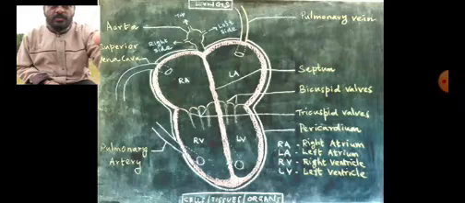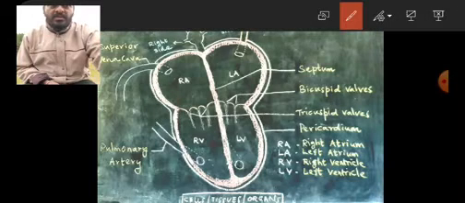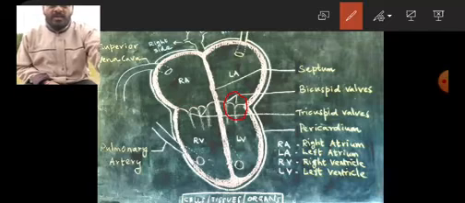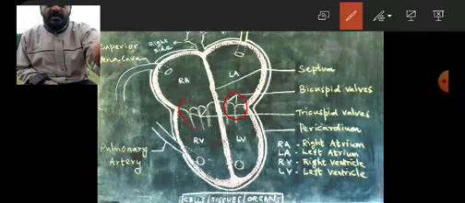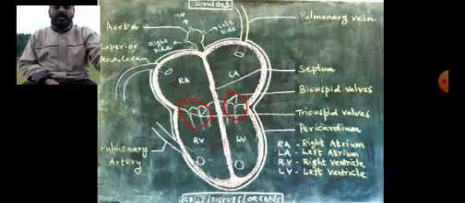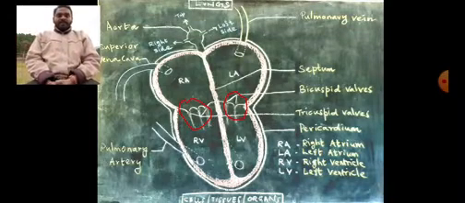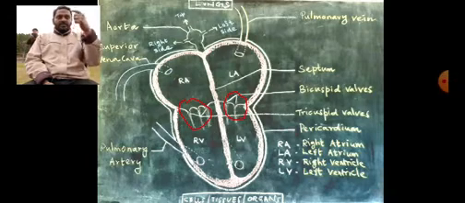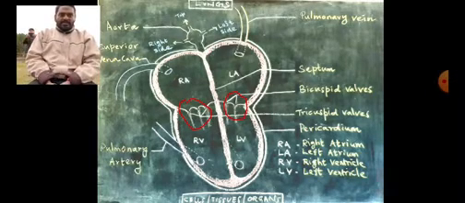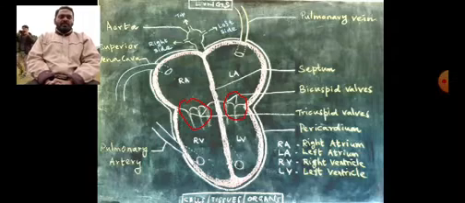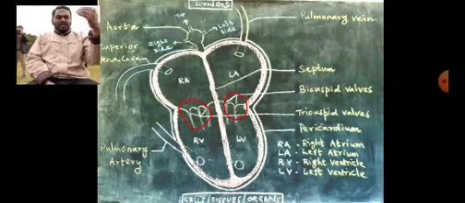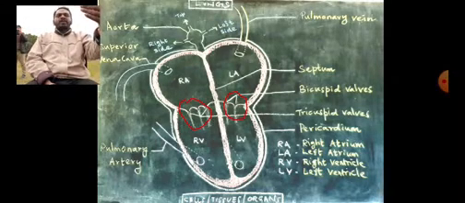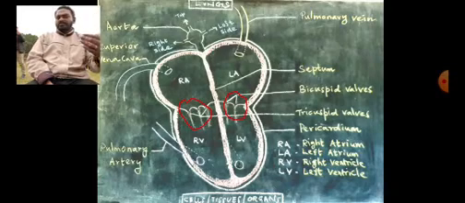I will show you by marking. You see, these are called bicuspid. 2 valves are there on the left, but on the right side you can find 3 valves, so they are called tricuspid. The bicuspid is on the left side, the tricuspid on the right side. These bicuspid valves are mainly meant for carrying oxygenated blood from the left atrium to the left ventricle.